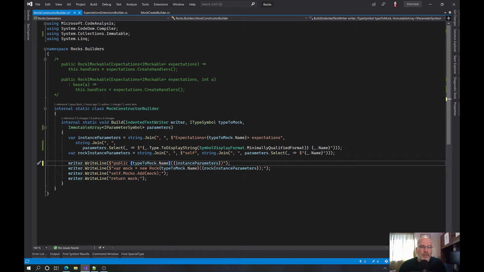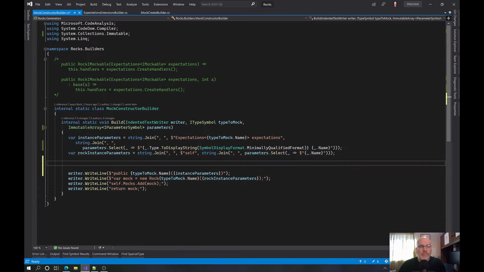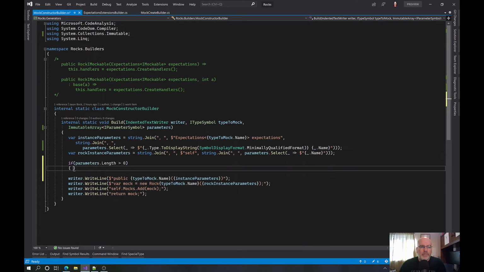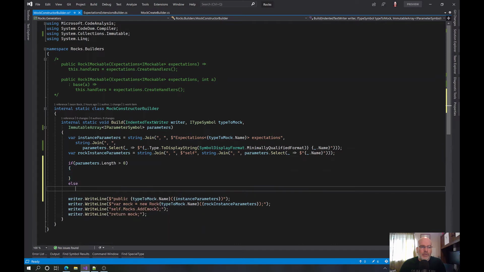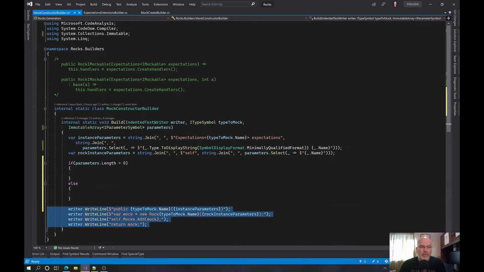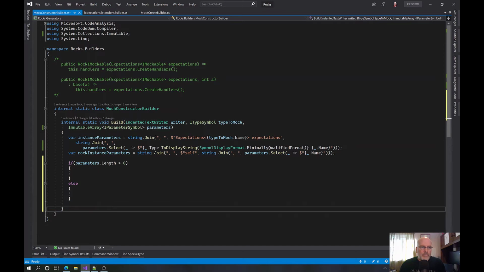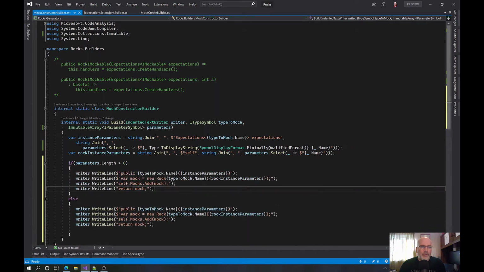Yeah, crap. I wanted to be a little clever with the formatting of the code. If parameters dot length is greater than 0, then we do this. Else, we're going to go down this path. So if it's greater than 0, I'm just going to stick this in both places. And then we would actually be calling the base.